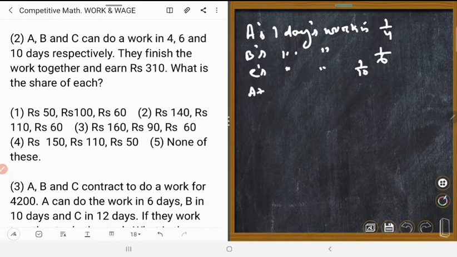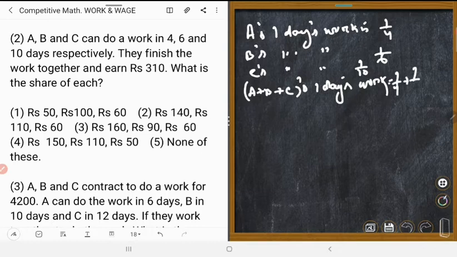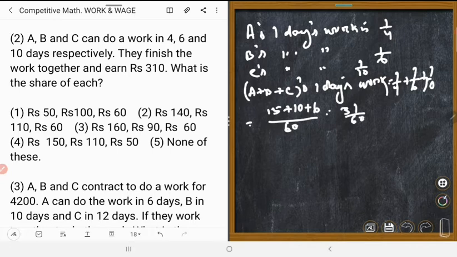So A plus B plus C's 1 day's work is equal to 1/4 plus 1/6 plus 1/10. LCM is how many? 60. 60 divided by 4 is 15, plus 60 divided by 6 is 10, plus 60 divided by 10 is 6, which is equal to 31 upon 60 part.